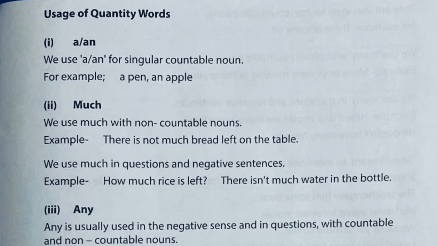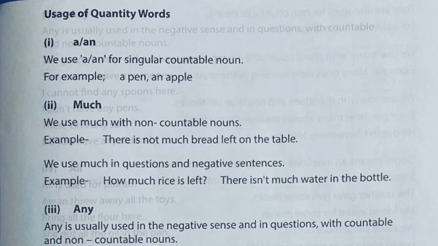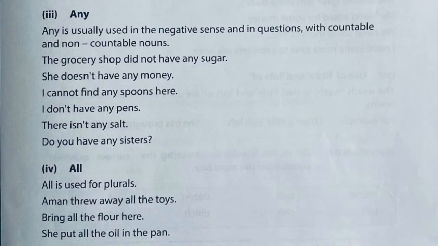Next, any. Any can be used before countable as well as uncountable nouns. We are going to read examples of how it can be used. First and most important thing about any is that it is usually used in the negative sense.